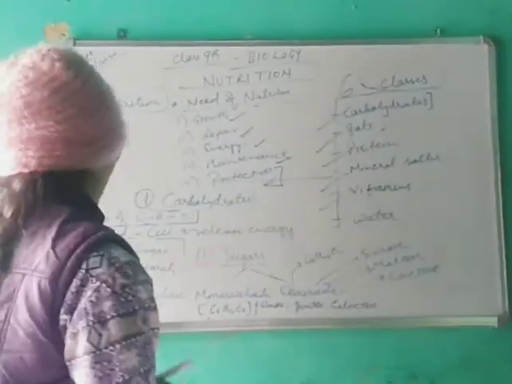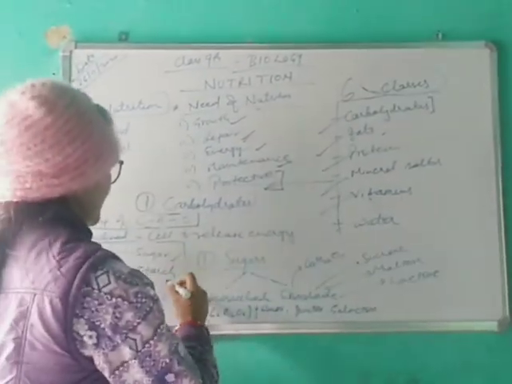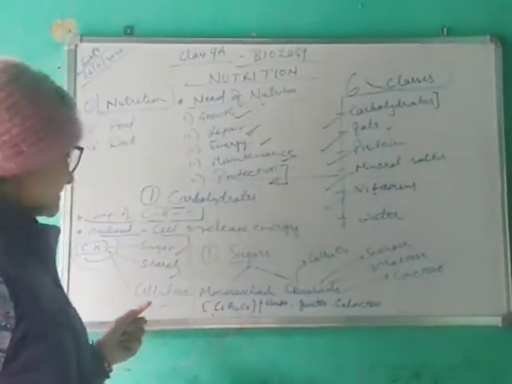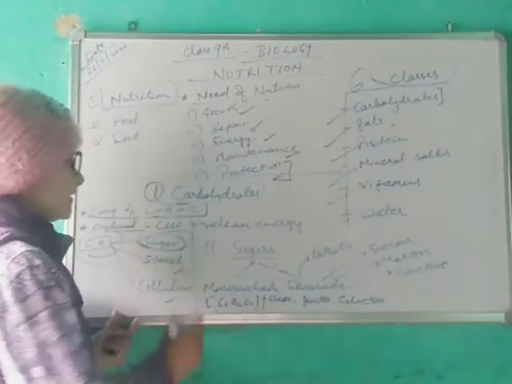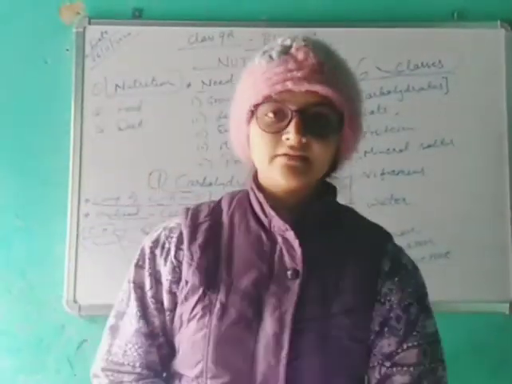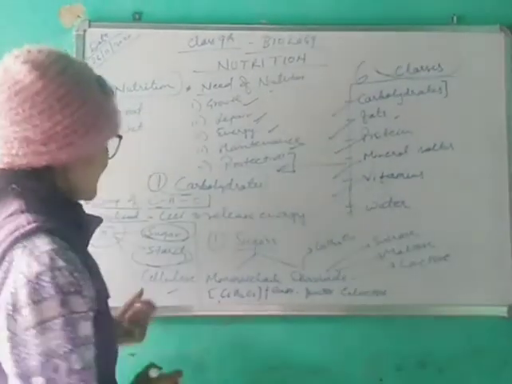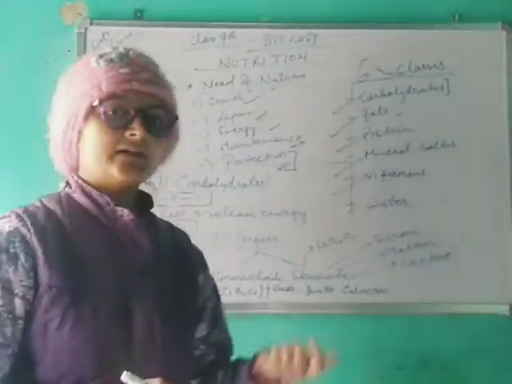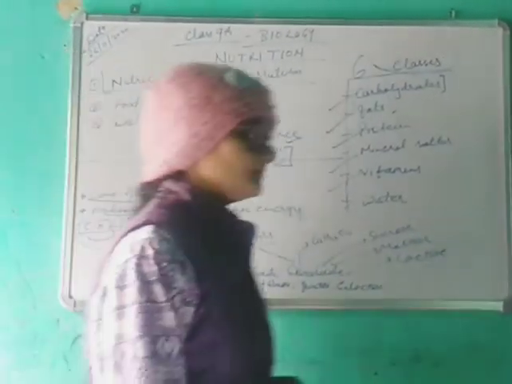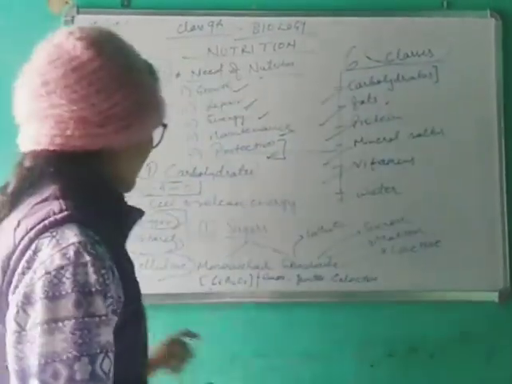After that, carbohydrates also have types. There are 3 types of carbohydrates: sugar, starch, and cellulose. Sugar, you have seen what sugar is. Sugar is sweet in taste. Sugar is found in vegetables and in most fruits. Next is starch. Starch is found in plants. The potato is full of starch. And cellulose, you know very well, cellulose is found in plants. The cell wall of plant cells is made up of cellulose.